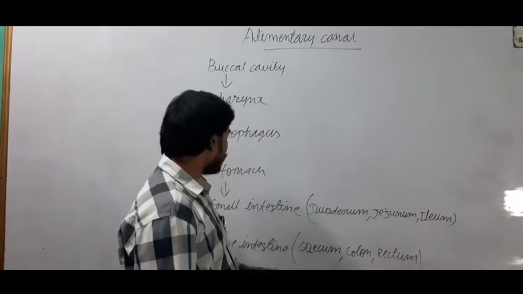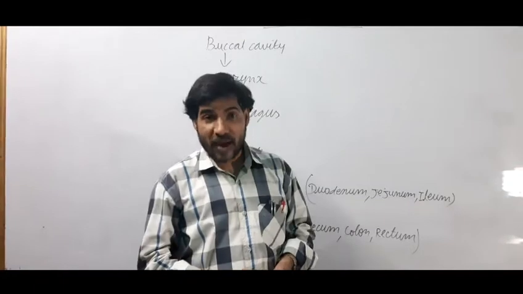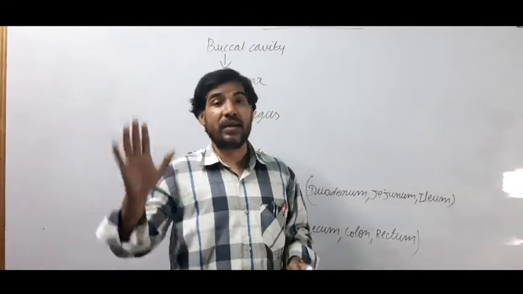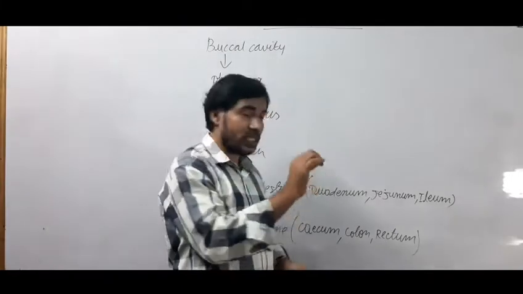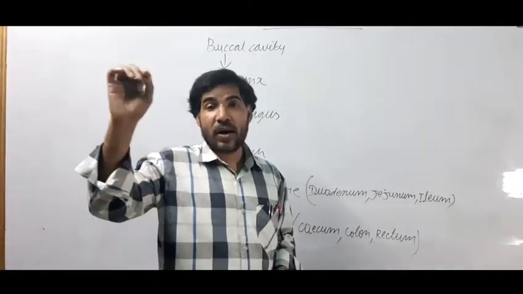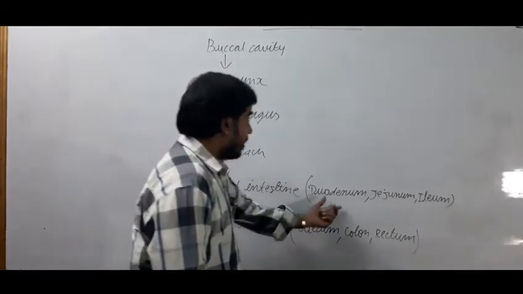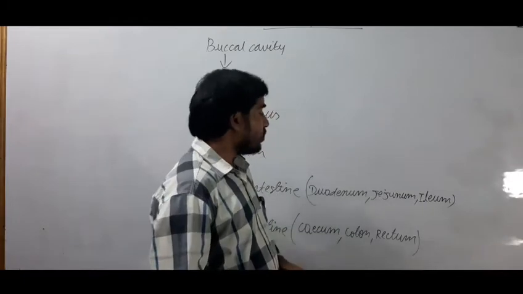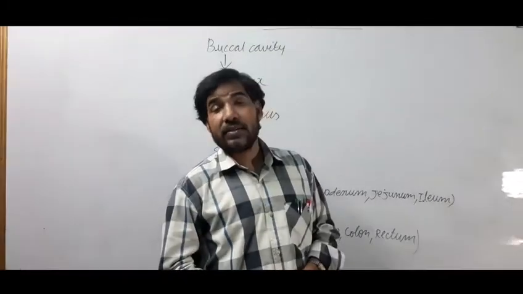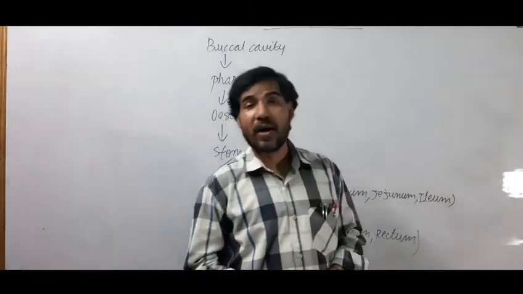You should know the length of the small intestine. The length of the small intestine varies from 6 to 7.5 meter. According to some books, it is 6 to 6.5 meter, and according to some other books, it is 6 to 7.5 meter. Now we will see the length of duodenum. Duodenum is 25 centimeter long. What is the length of jejunum? It is 3.5 meter long. And what is the length of ileum? It is 2.5 meter long.